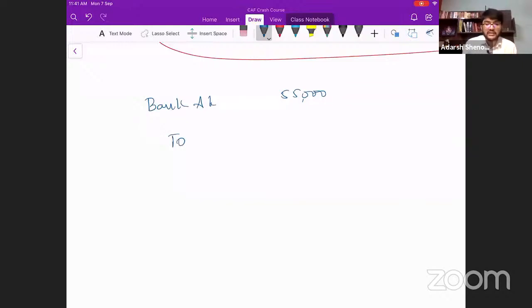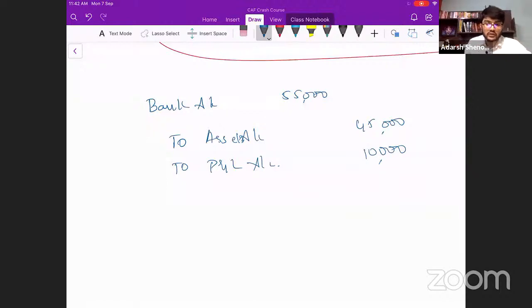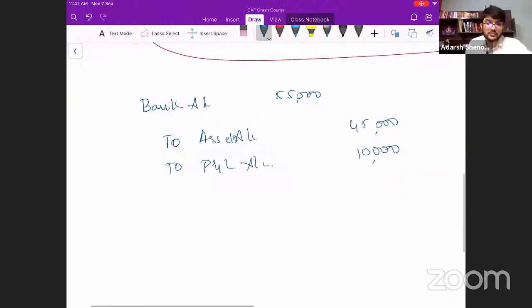What is the book value of the asset? How much value is there in the asset account? You can credit only that much, the book value of the asset as on that date. That is 45,000, asset account 45,000. So you made a profit of how much? You will credit P&L account with that profit of 10,000 rupees. You made a profit of 10,000 rupees after 1.5 years.